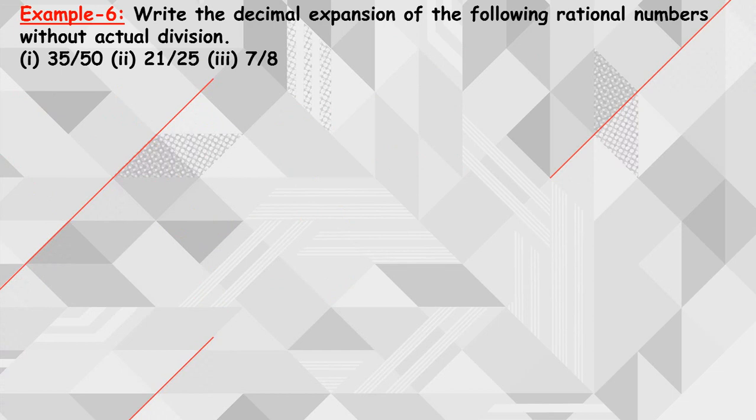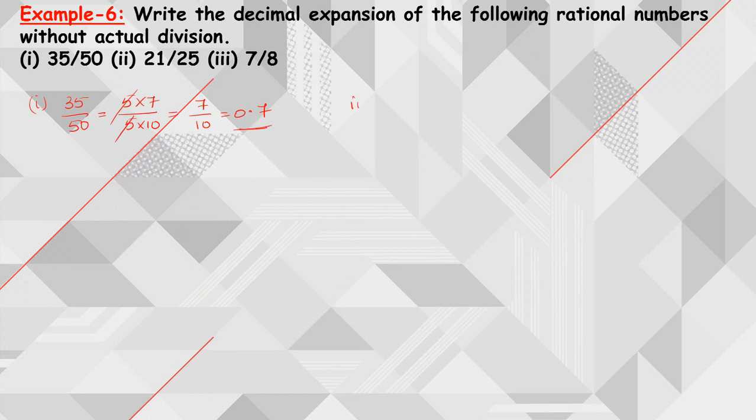Next, one more example. Write the decimal expansion of the following rational numbers without actual division. So without doing division, you need to write the answer. So 35 by 50. 35 I can write as 5 sevens, and 50 I can write as 5 into 10. Now 5 I can cancel out. This is nothing but 7 by 10. So 7 by 10 means 0.7. Okay, so we have converted it.